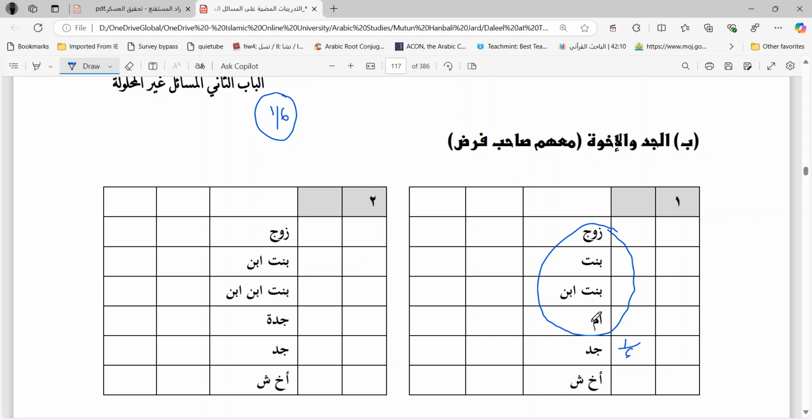If exactly 1/6 is left after giving these people, then we give 1/6 to the grandfather. If less than 1/6 remains, then also give 1/6 to the grandfather. In all these cases, the shares of these inheritors will be reduced proportionately. But if more than 1/6 remains after giving to the ashabu fard, then three situations arise for the grandfather, and the highest of these three is to be given to the grandfather.